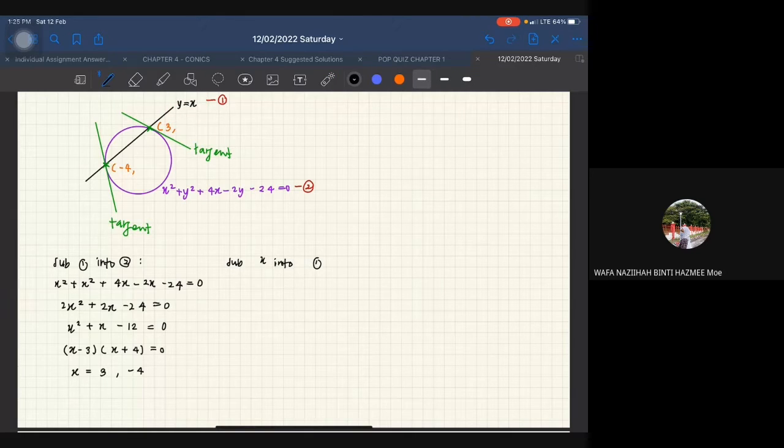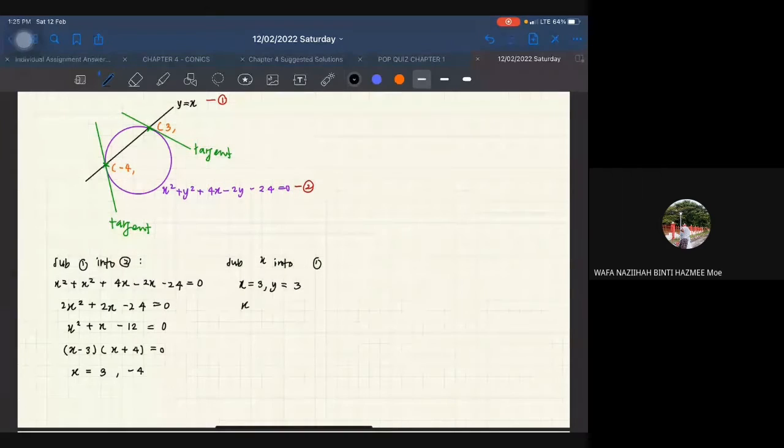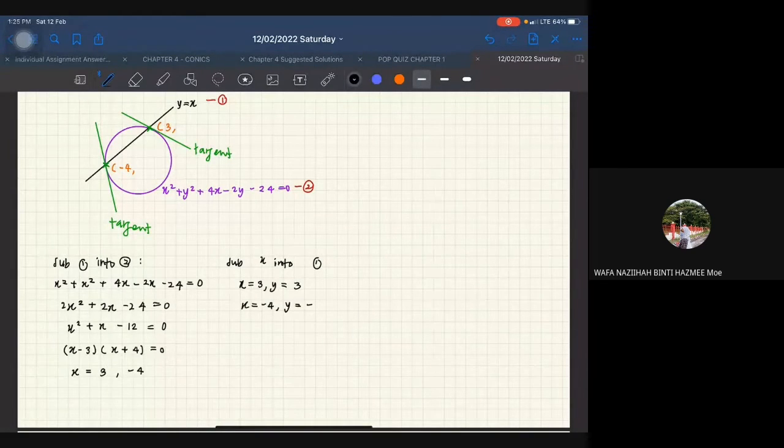So maksudnya, kita akan ada point when x is equal to 3, y is equal to 3 juga. And then when x is equal to negative 4, you get y equal to negative 4 as well. So kita dah tahu point dekat sini 3, 3, negative 4, negative 4. Okay, so settle dekat sini.